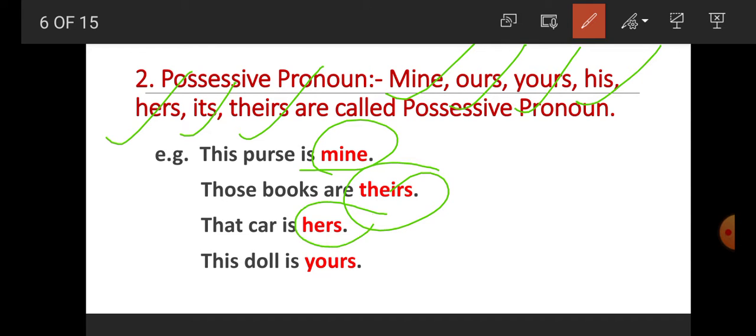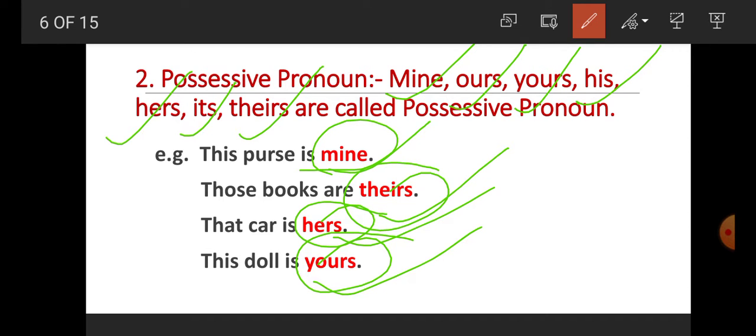That car is hers. So hers is what? Possessive pronoun. This doll is yours. So yours is what? Possessive pronoun. And these pronouns indicate possession of the noun. So this is what student? Possessive pronoun. For I, mine is possessive pronoun. For they, theirs is possessive pronoun. For she, hers is possessive pronoun. For you, yours is possessive pronoun.